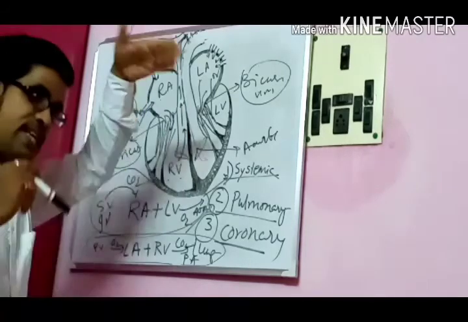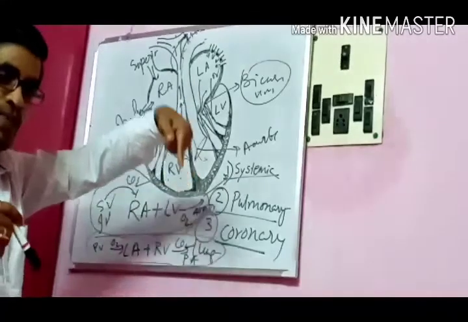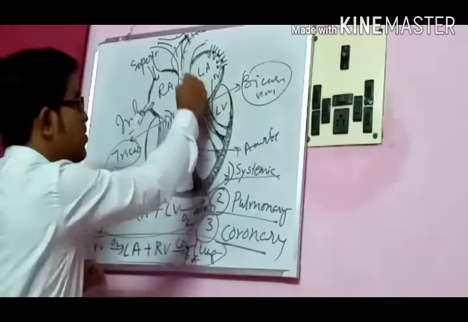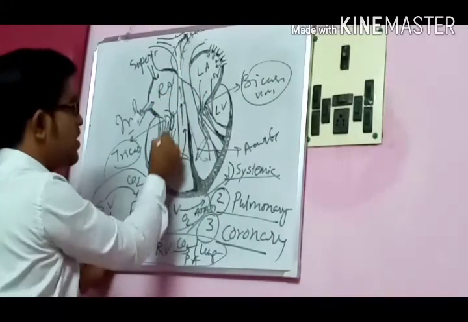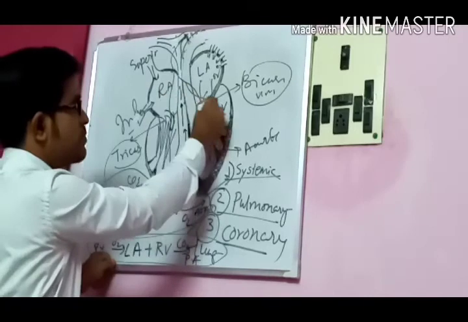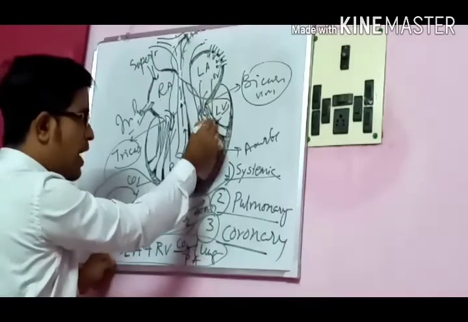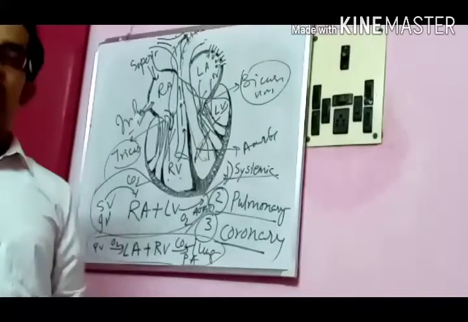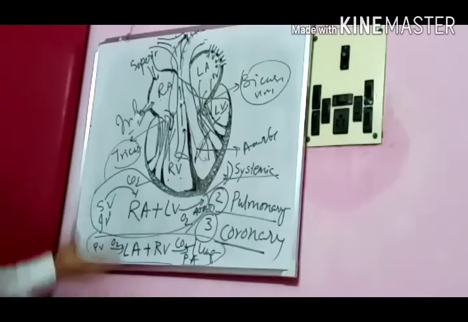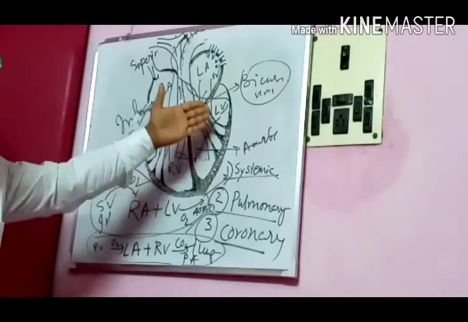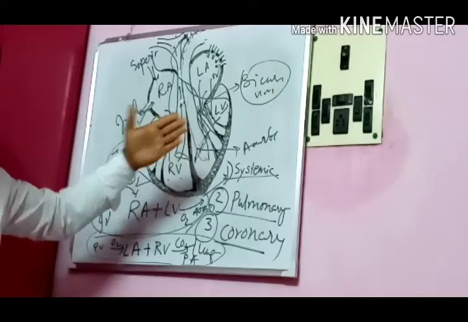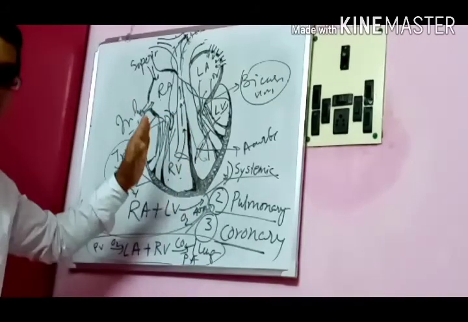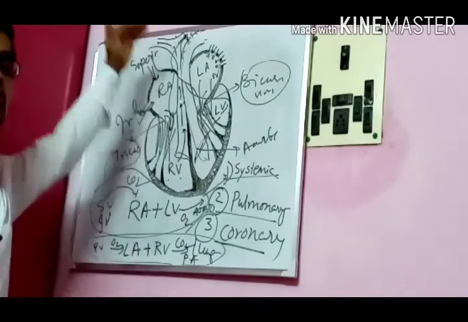One is the left descending, descending meaning going down. Another is the right descending, once again on the right side going down. So left descending will go like this, right descending will go like this. And the left circumflex will cover the major portion of your left ventricle. Now you tell me what is the use of this more oxygen supply to the left side? Because the left side controls the major parts. It is sending the oxygenated blood all over your body, and that too against gravity.